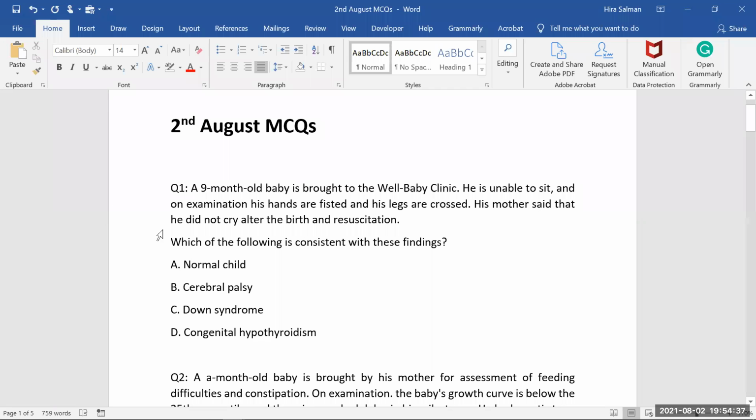His mother said that he did not cry after the birth and resuscitation. Now see, soon after the delivery, the baby was not crying. There's only one condition when the baby does not cry after birth, whenever he is in severe bradycardia. So that is the most important thing during Apgar score. We have to see that if the baby is not crying, it means that the baby's Apgar score was very low.